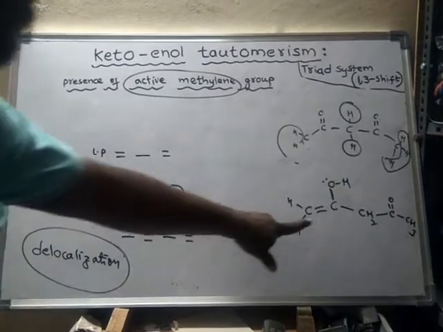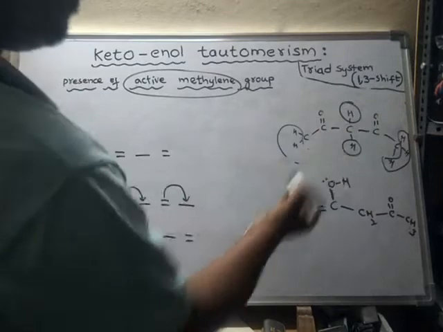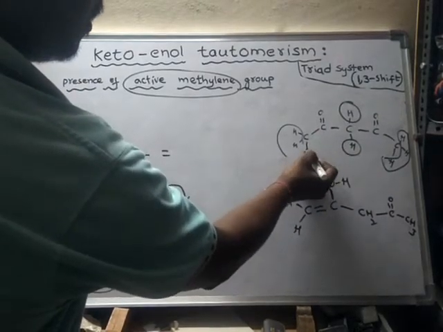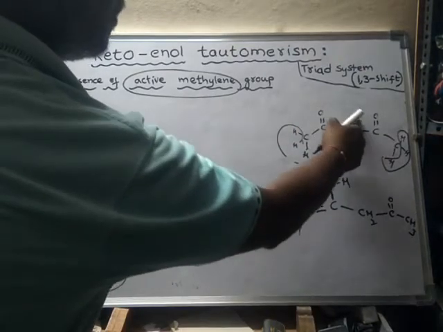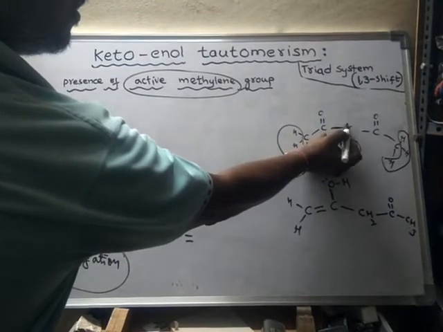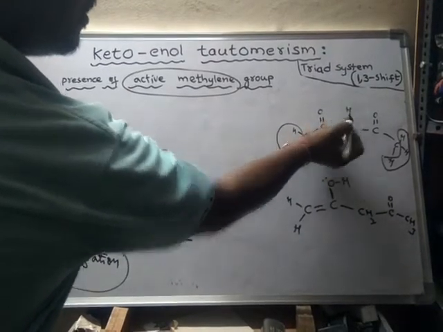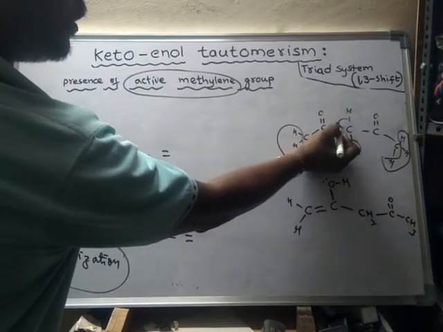See here, conjugation is not present. But suppose we remove this hydrogen, what happens? If this hydrogen is removed, this bond will shift here.